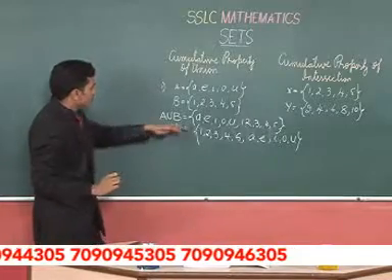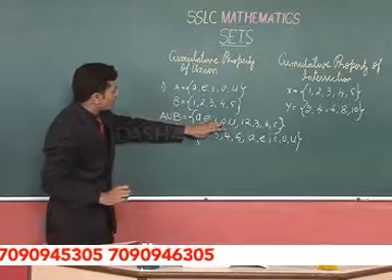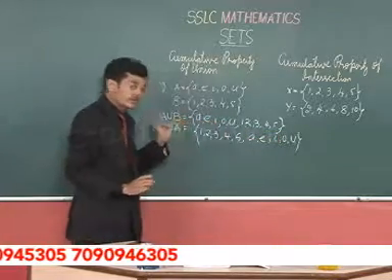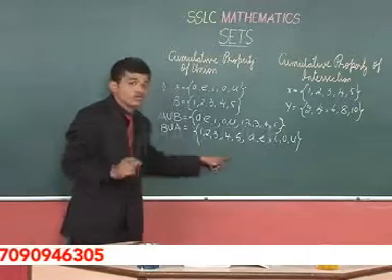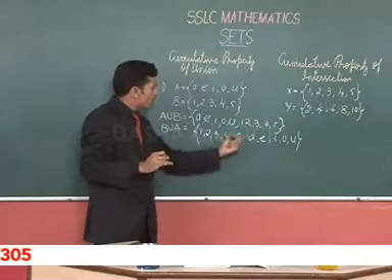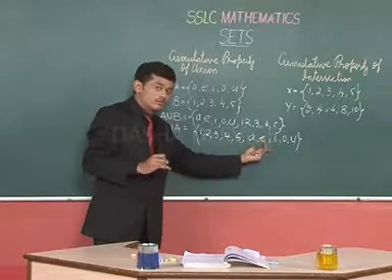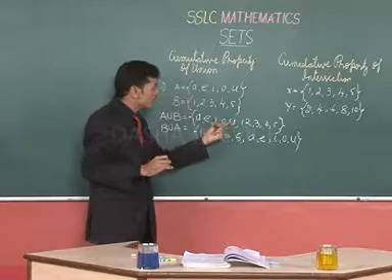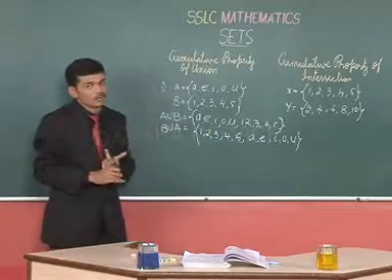Now, see here, A union B is A, E, I, O, U, 1, 2, 3, 4, 5 and B union A is 1, 2, 3, 4, 5 and A, E, I, O, U. Observe here, this is a group of 5 numbers and 5 letters, and even here there is a group of the same numbers and same alphabets.